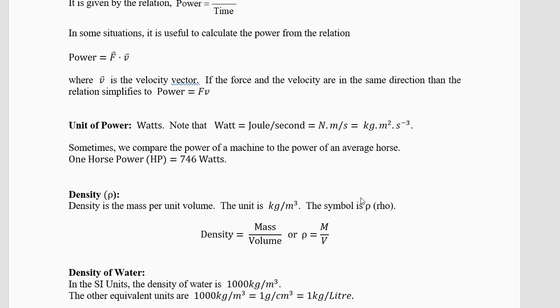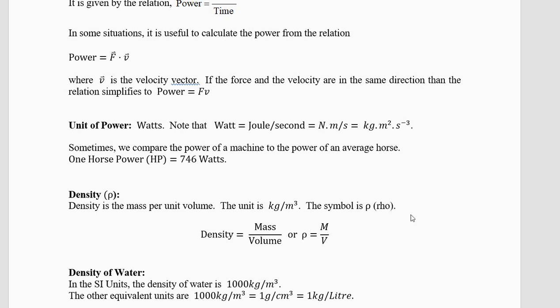No shortcuts. Now, another thing is density. In many problems, we have to know the density of the liquid which we are using, or the solid, or even the gas. Everything has a density because density is mass enclosed per unit volume. The unit is kilogram per meter cube. It does not have any special name, and the symbol is this small p-like thing called rho. It's a Greek letter. Density is mass divided by volume, or you can say rho equals m over v. Mass is in kilograms and v is in cubic meters.